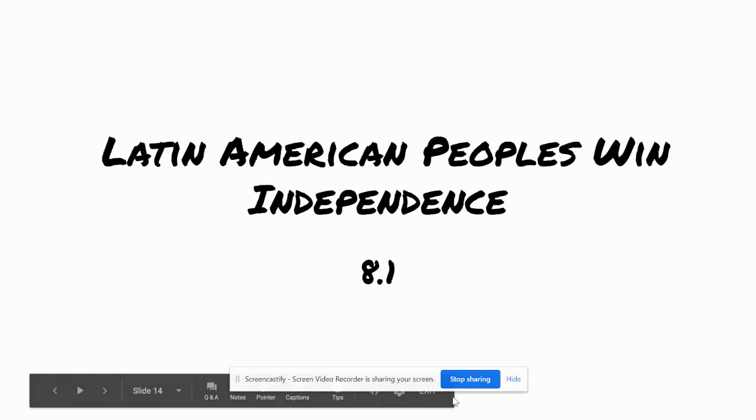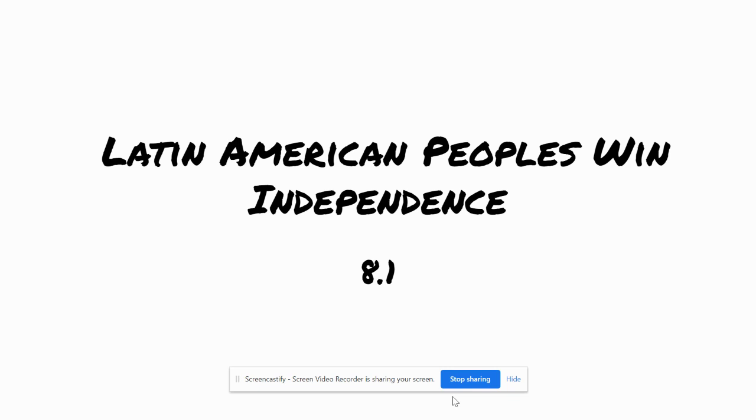Today we're looking at Latin American peoples win independence 8.1.